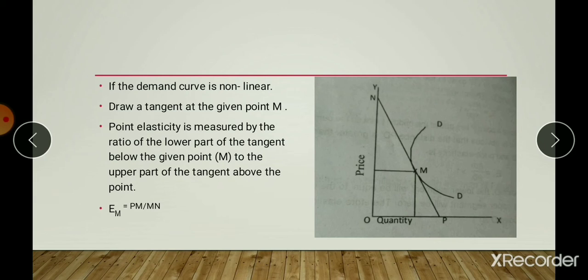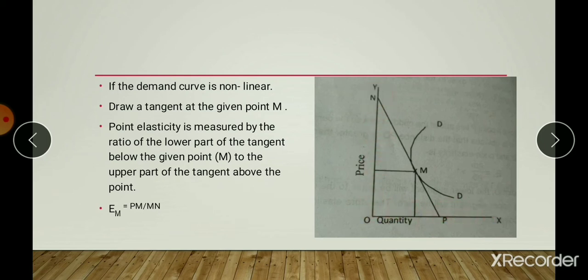So if the demand curve is non-linear, then draw the tangent at the given point M, extending to intercept both the axes, OX axis and OY axis.